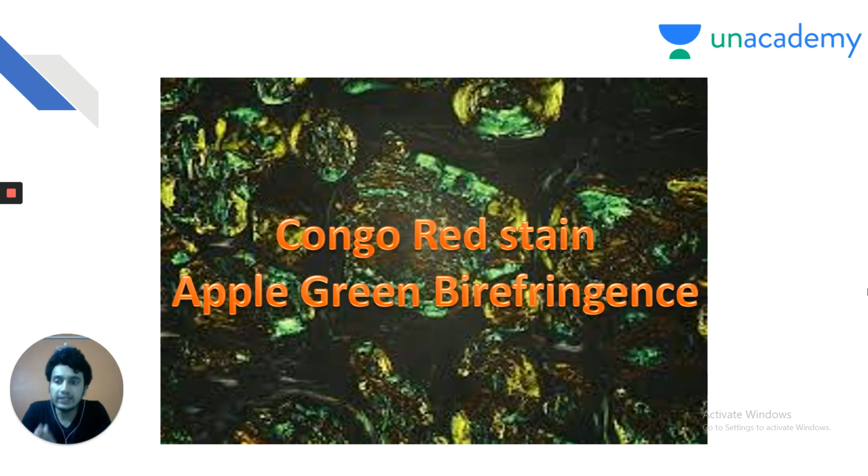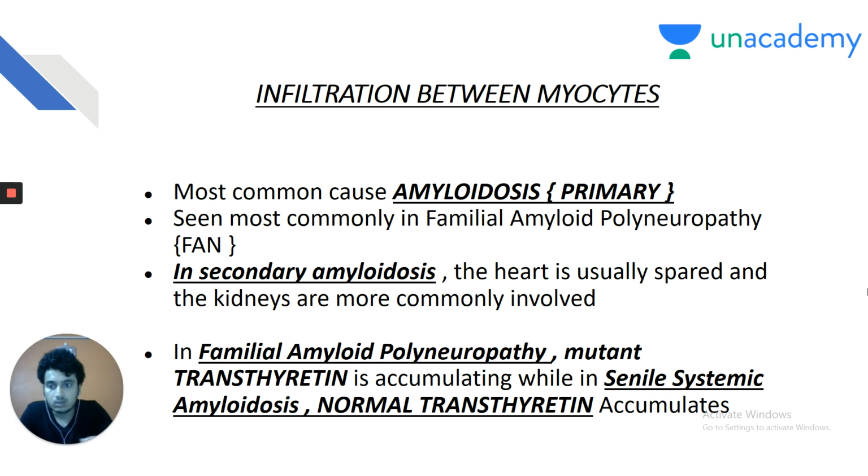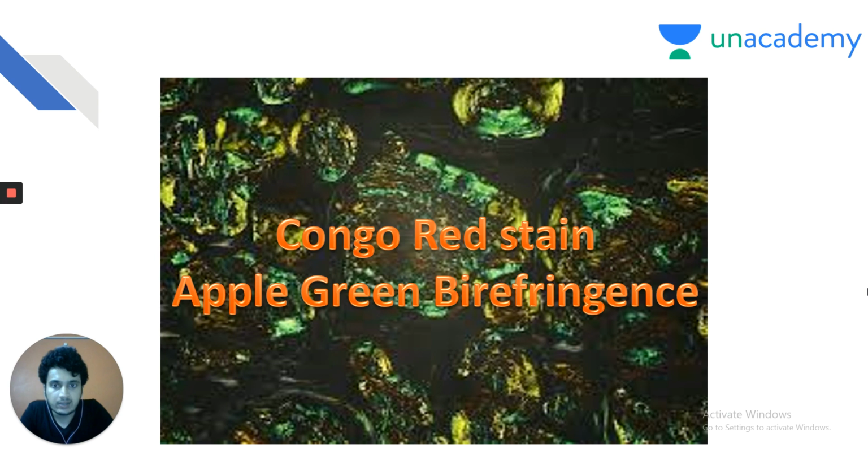Again, we should integrate our knowledge of medicine, pathology, and pharmacology together. If we see what is amyloidosis in pathology, we find that amyloid is extracellular eosinophilic fibrillary protein that accumulates in various organs of the body, and it is Congo red stain positive and shows apple green birefringence on polarizing microscopy. So this is a very, very important finding, my dear friend, and you must be able to identify this image in the patho slide.